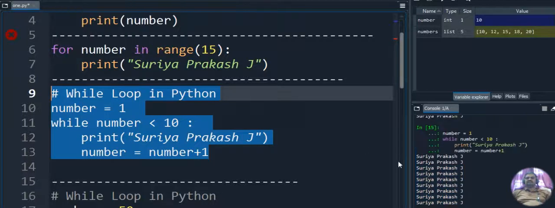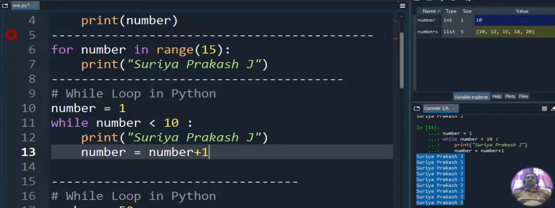So let's execute this particular code. You can see the statement we are displaying is executed 9 times. We are doing this with a while loop. For loop we used in and range, but for while loop we use an increment or decrement operator. Keep in mind the indentation has to be given properly while starting here. The tab space we give after that is called indentation.